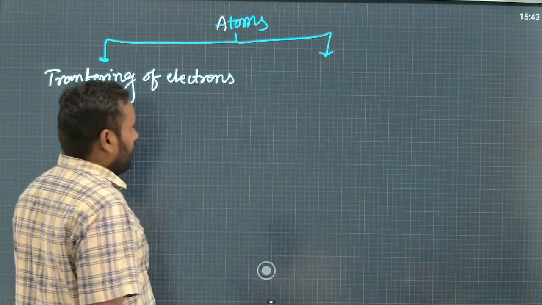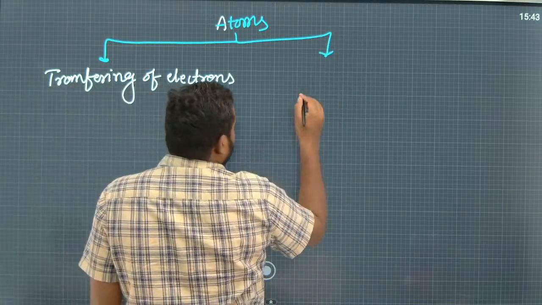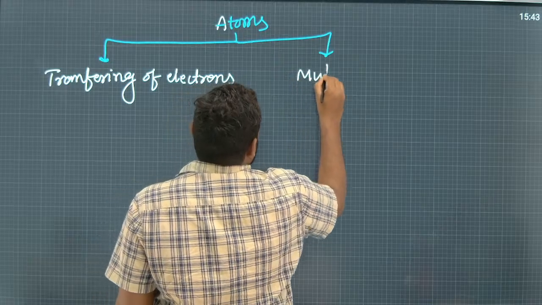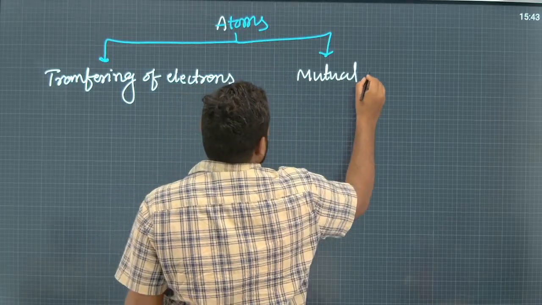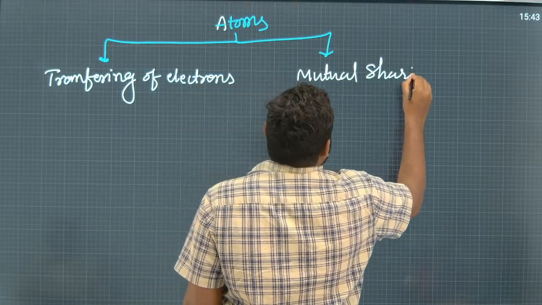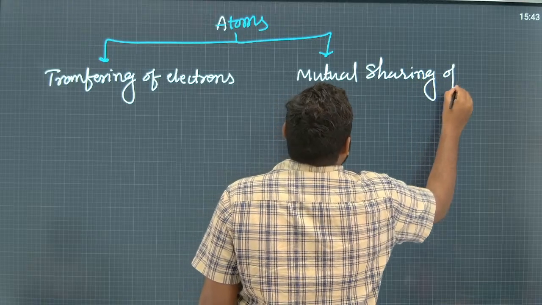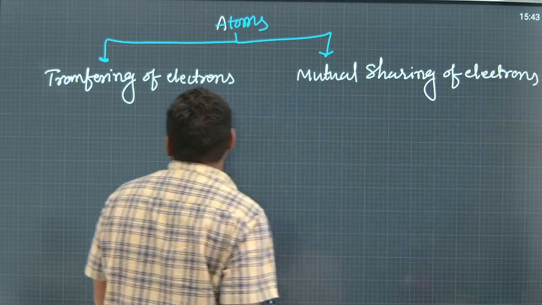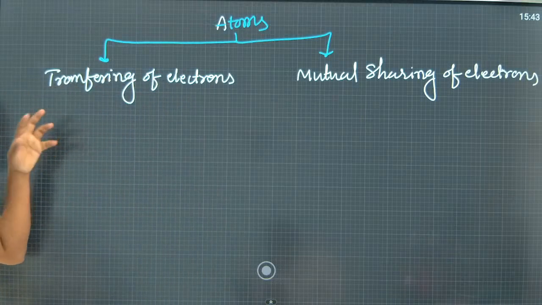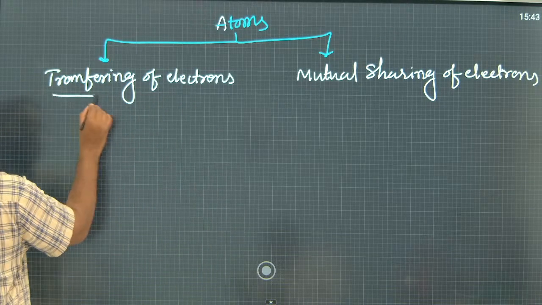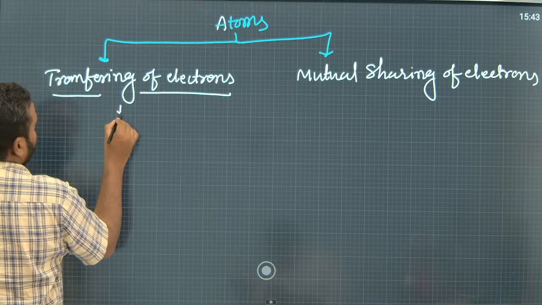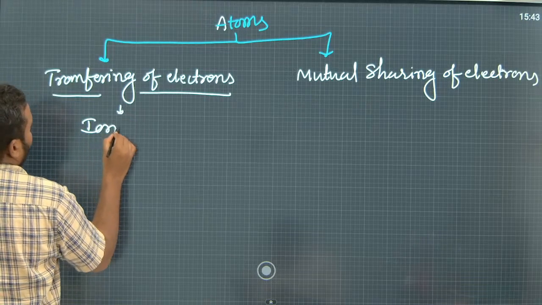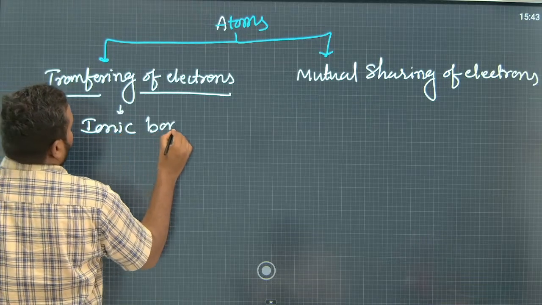And another way is mutual sharing of electrons. Okay. So when the atoms are going to get a octet electronic configuration by the transferring of electrons, they involve in the formation of ionic bond.